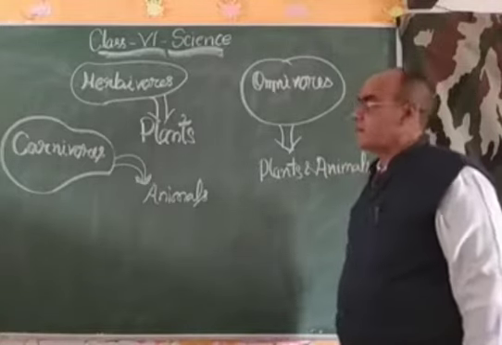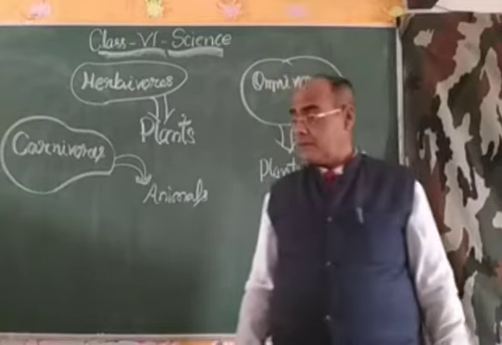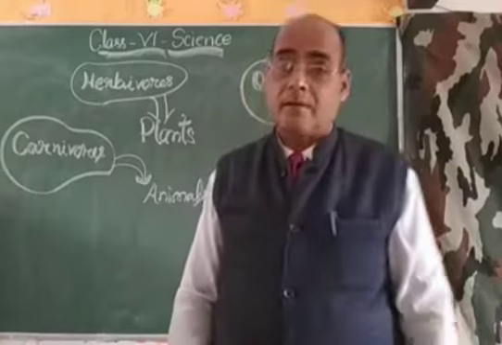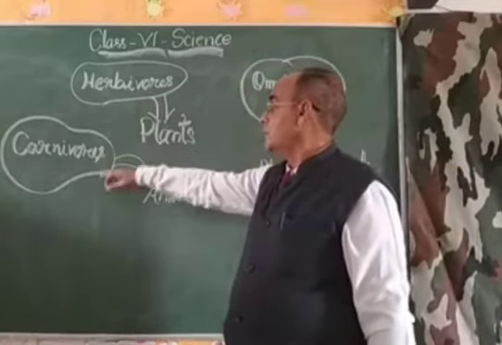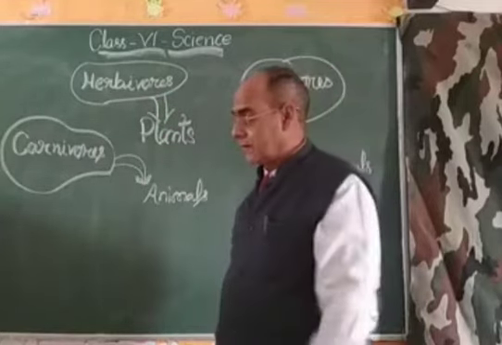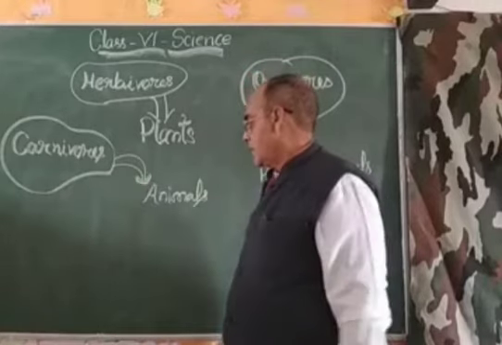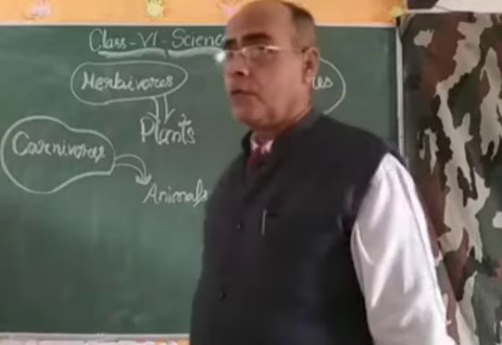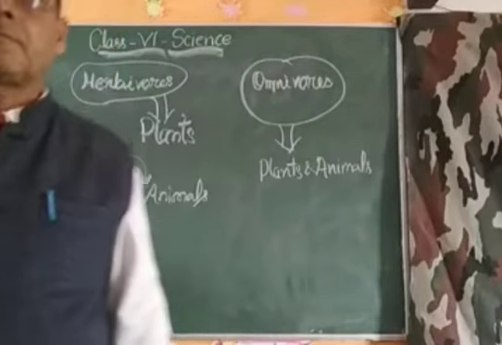So my dear students, these are three categories of animals based on their feeding habit: herbivores, carnivores and omnivores. Herbivores are vegetarian, carnivores are non-vegetarian, and omnivores are both vegetarian and non-vegetarian.